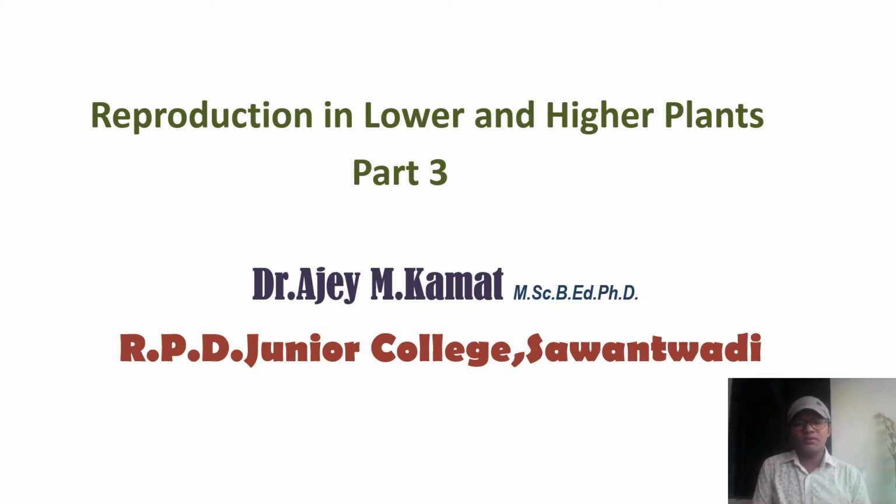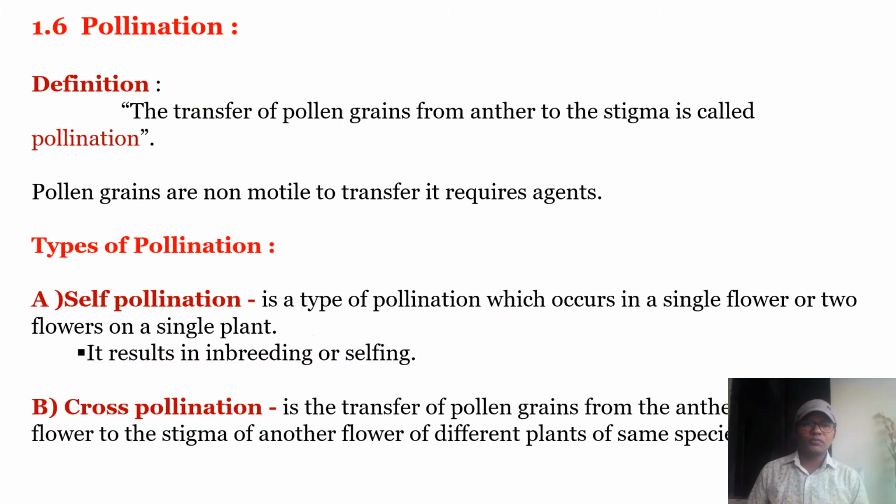Hi, welcome again. In this video, you are going to learn about part three of the topic Reproduction in Lower and Higher Plants. Here, you are going to study what is meant by pollination, what are the types of pollination, what are the agents which are responsible to carry the pollination, and outbreeding devices. So first of all, let us see what is meant by pollination.